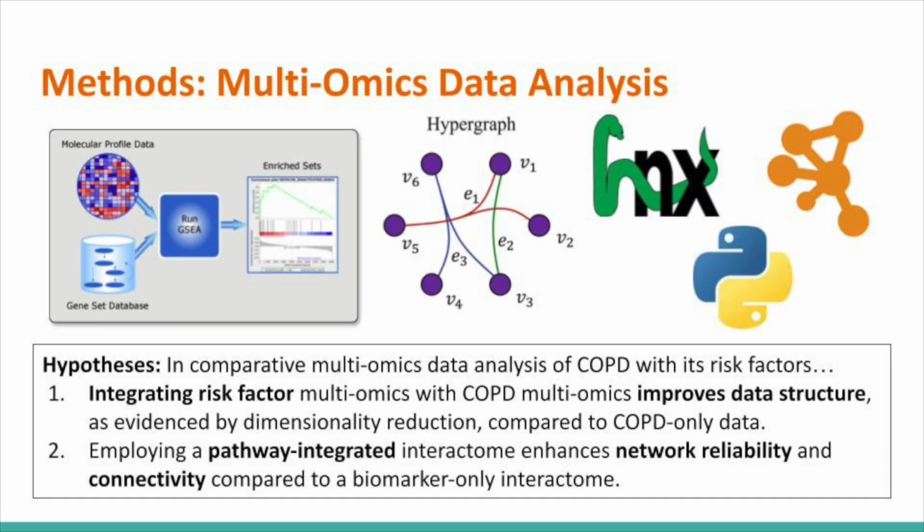Starting with the multi-omics data analysis, this study focused on transcriptomics, proteomics, and metabolomics datasets. First, within this section, it was hypothesized that integrating risk factor multi-omics will improve the data structure as well as add context to COPD data. So the risk factors investigated included indoor and outdoor air pollutants, occupational particulates, and cigarette smoking. Additionally, the approach of adding biological annotation via pathway enrichment analysis was hypothesized to enhance network reliability and connectivity compared to only relying on biomarker-based data.